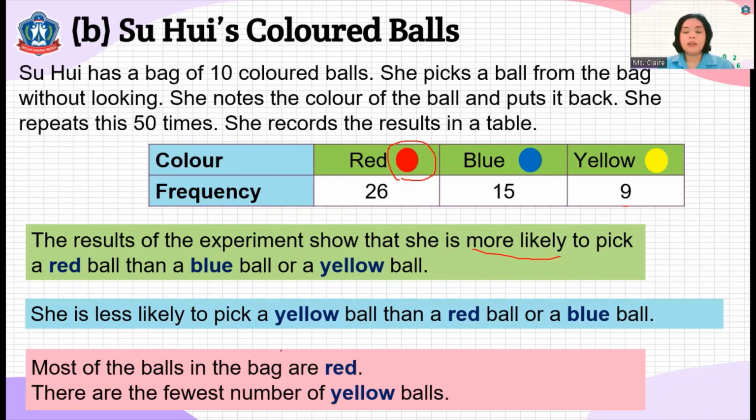So most of the balls in the bag are red. Therefore, most of the balls inside the bag are red balls, and the fewest number are the yellow balls.